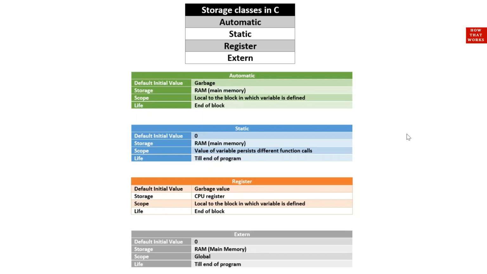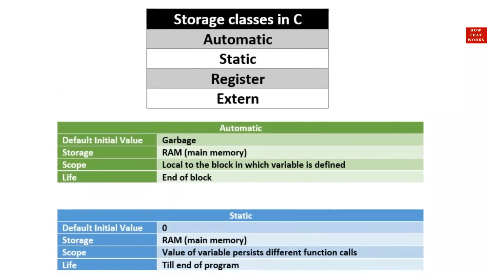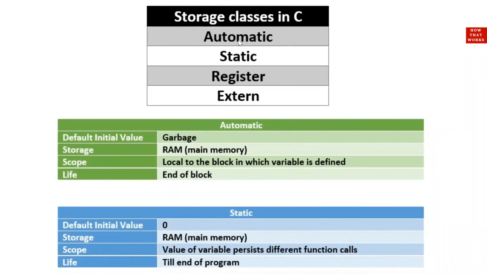In today's lecture, we are going to learn about storage classes in C or C++. In both C and C++ languages, these storage classes work, and these are very important. And in terms of variables, we can mention their storage classes. There are basically four types of storage classes, which are automatic, static, register, and extern.